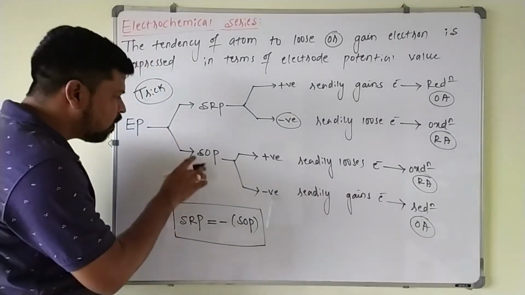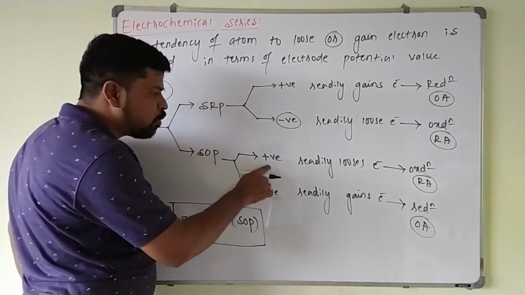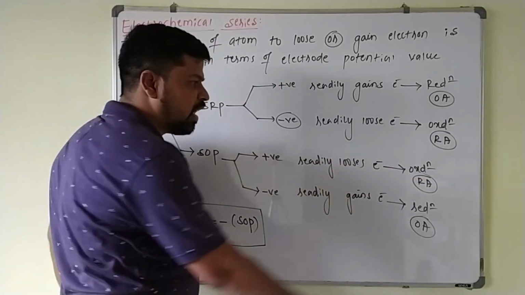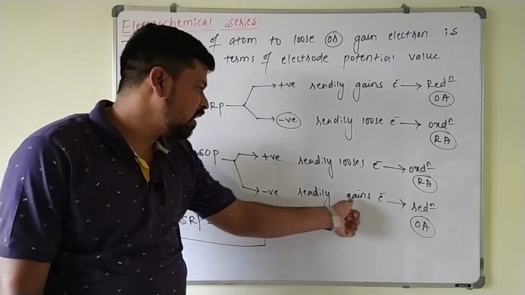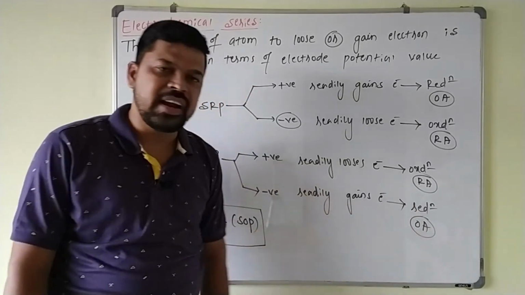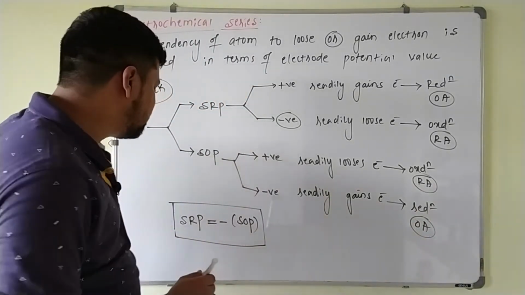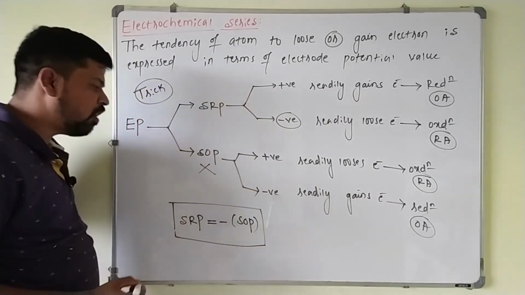Now if you take standard oxidation potential value, if SOP value is positive, it is oxidation, that is, it readily loses electron, undergoes oxidation, acting as reducing agent here. If SOP value is negative, it readily gains electron, reduction, acting as oxidizing agent here. So according to IUPAC convention, in order to avoid the confusion, this SOP value is not used here.